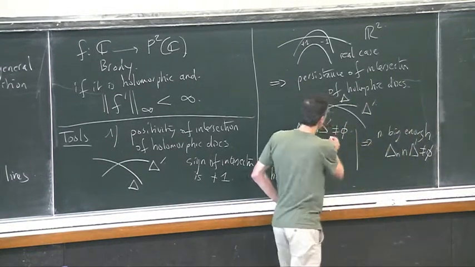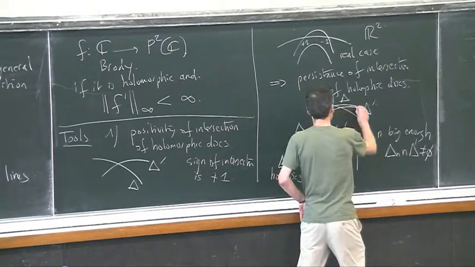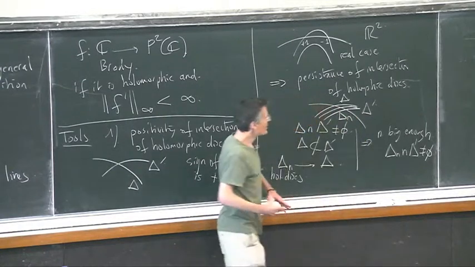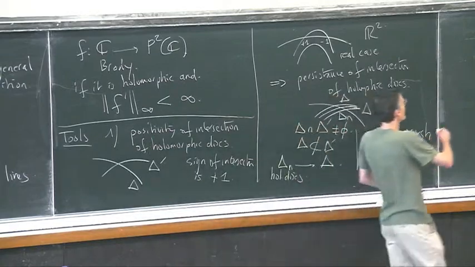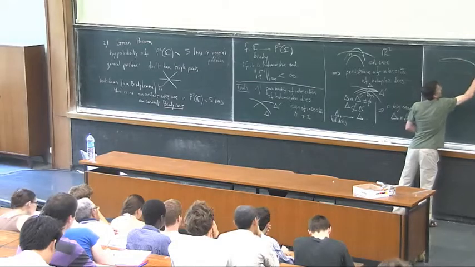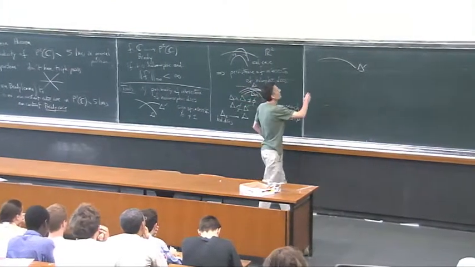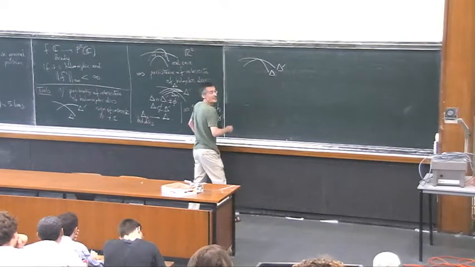Which is clear when the intersections are transversal, like that, but which is less clear when the intersections are tangent, because I cannot really draw a picture in the real case of things like that.